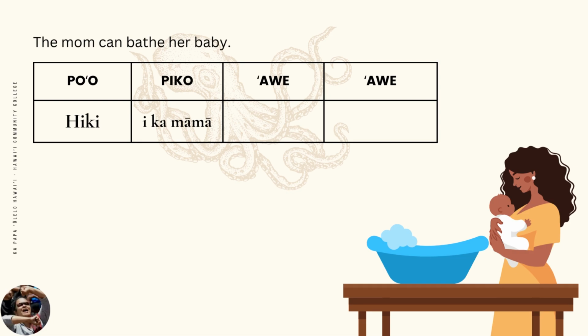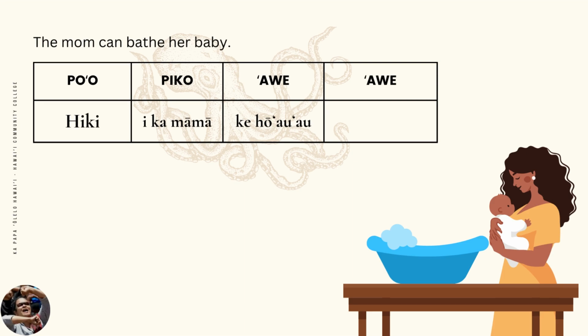Let's finish the translation. In the hiki pattern, the painu, or the action or condition, is marked with ke. What is the painu in this sentence? Bathe, or ho'au'au. Why do we use ho'au'au instead of au'au? Ho'au'au means to bathe someone.